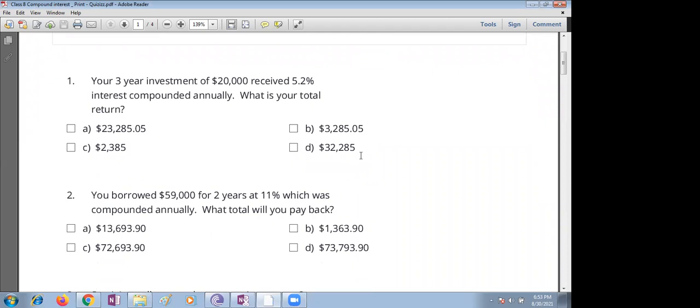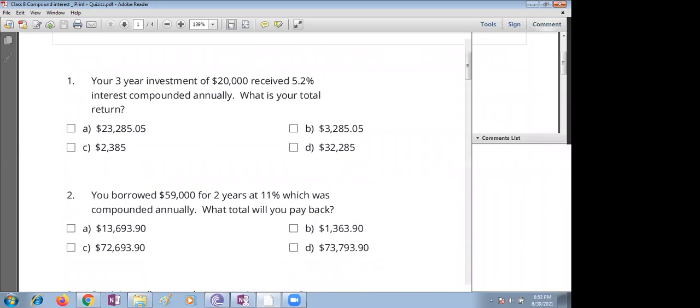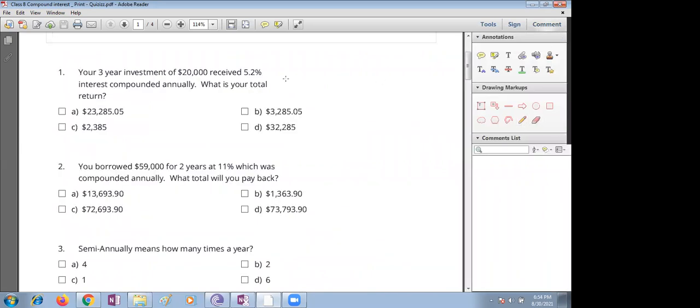Yes, children, first question. There is only calculation part is more, rest everything is very simple. You just have to see. What is the question, Satvik? Please read the question. Your 3-year investment of 20,000 rupees received 5.2% interest compounded annually. So 3 years, and the rate of interest is given as decimal.